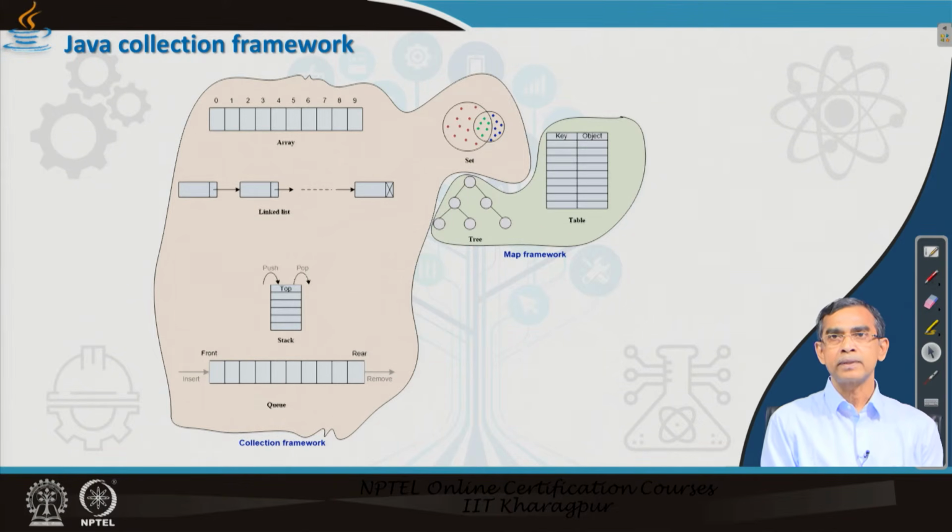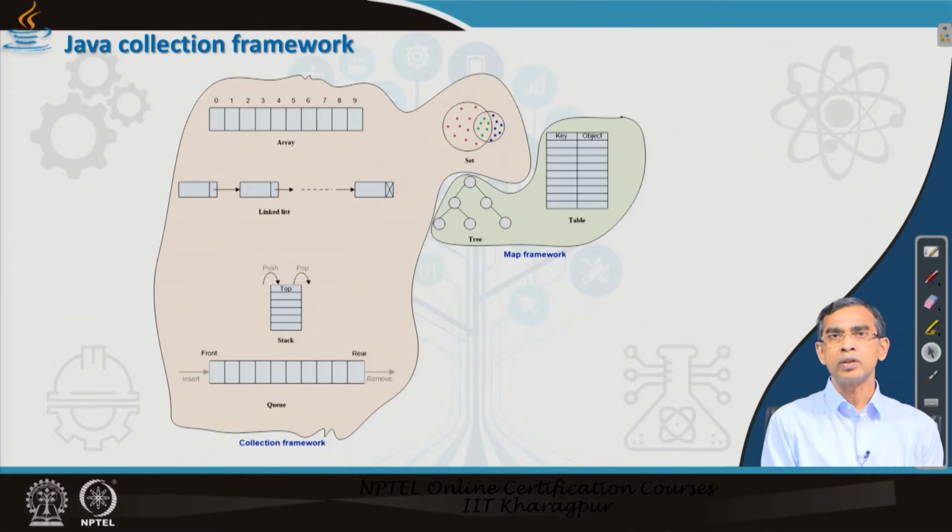We have some idea about tree based representation of a set. In this sense, the tree structure is used to maintain a collection in the form of a set, and also the collection in the form of a tree itself.